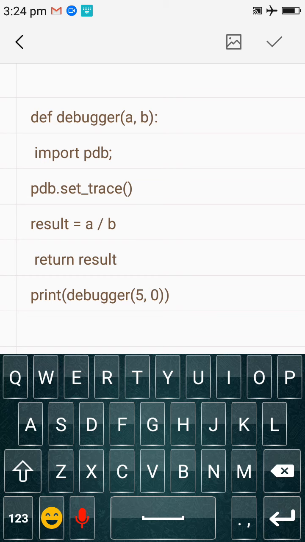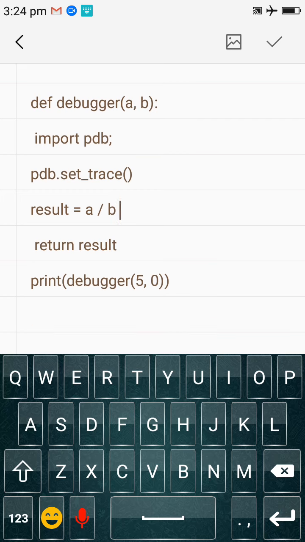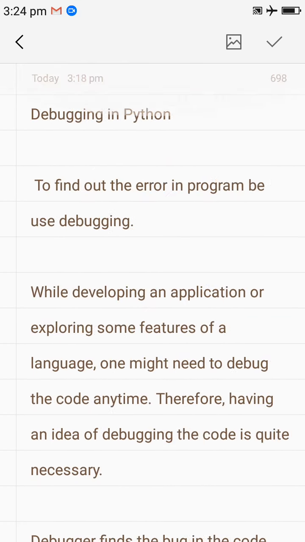So in both the examples you have seen that if there is any error in the program, then the program will stop on that particular line. I hope you understood the concept of debugging in Python. If you have any doubt you can write in the comment box.